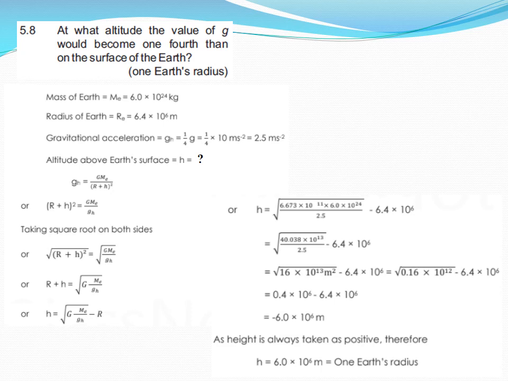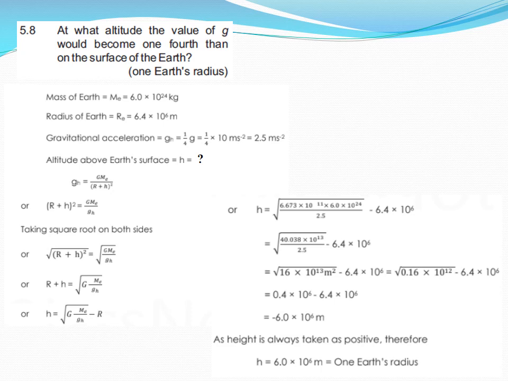Now plug the values. Here uppercase G is 6.67 into 10 to the power minus 11, mass of earth is 6 into 10 to the power 24, gh is 2.5, and the radius is 6.4 into 10 to the power 6.